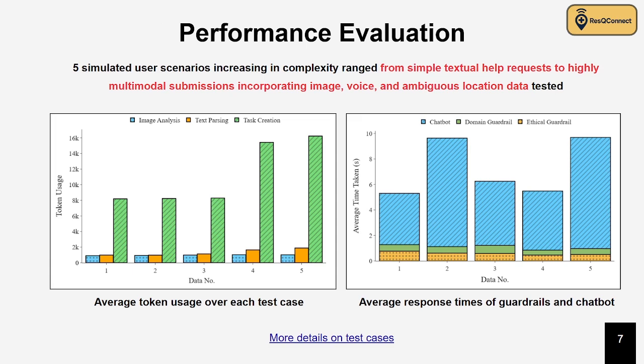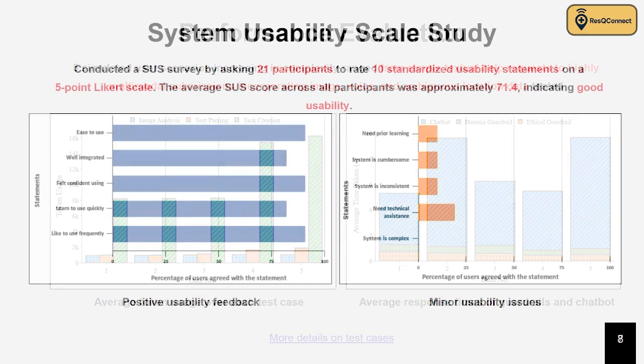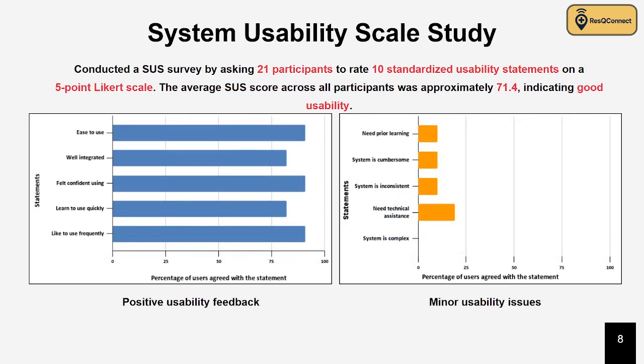ResQConnect was tested through simulated disaster scenarios, including a mix of text, image, and voice inputs. The platform demonstrated significant improvements in task latency and response time efficiency. User feedback showed strong satisfaction with a system usability scale score of 71.4, indicating the platform's usability and effectiveness in real-life situations.